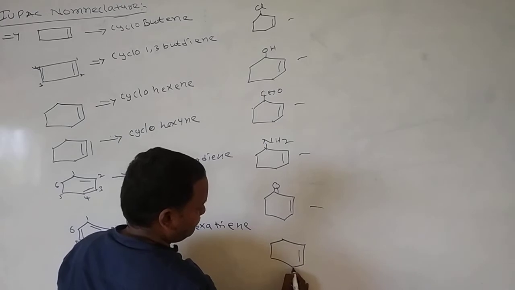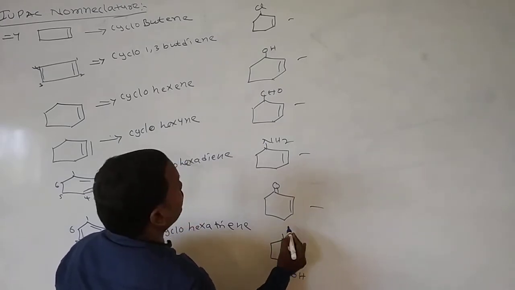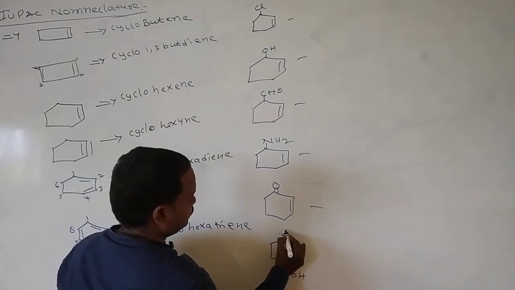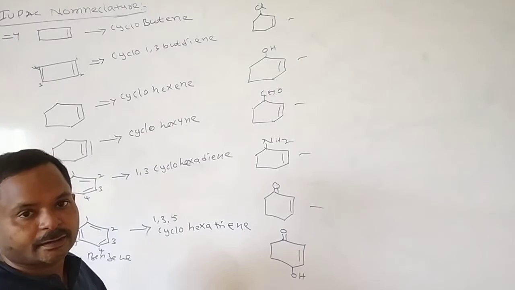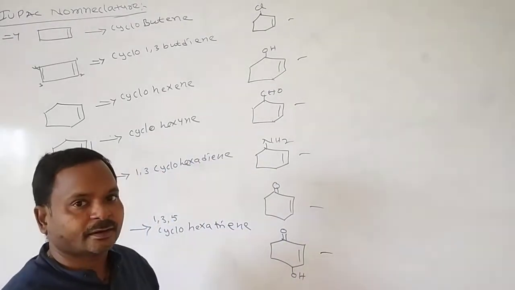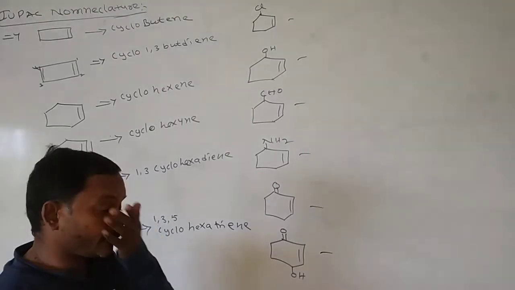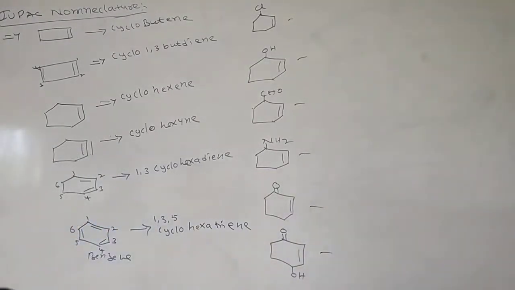Cyclohexene, here OH is there. Here, for example, a double bond. To take different molecules, since there are millions of organic molecules now, we will write like this only.